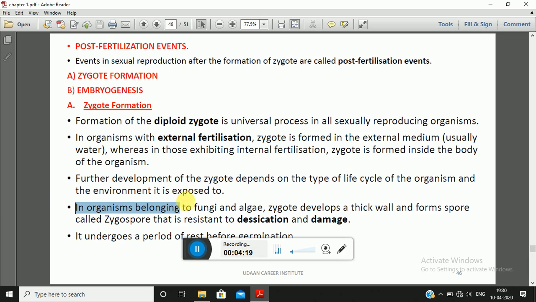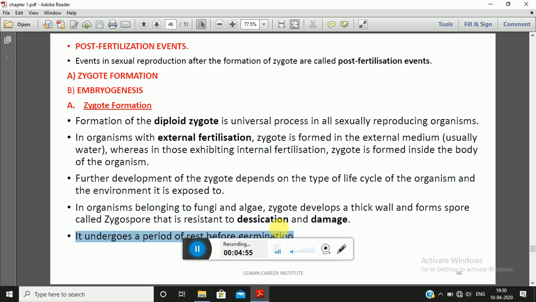In organisms belonging to the class of fungi and algae, the zygote develops a thick wall and forms a spore known as zygospore, and this zygospore is resistant to desiccation as well as damage. So in fungi as well as algae, zygospores are formed, and these zygospores are thick-walled spores. They are resistant to any kind of damage. Now these kinds of spores undergo a period of rest before the process of germination.